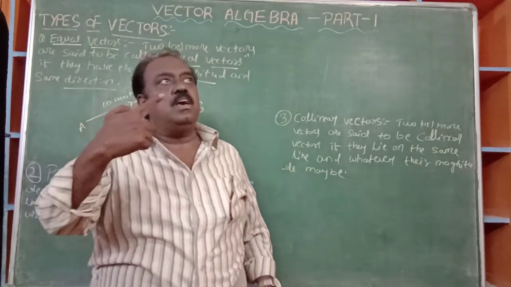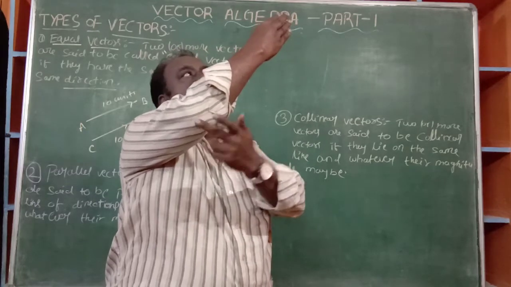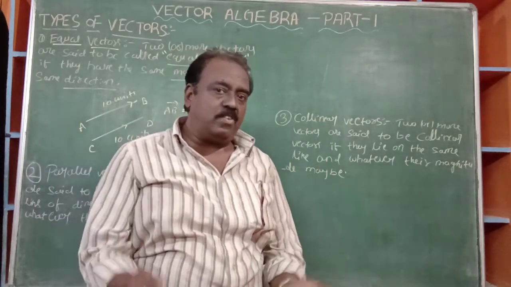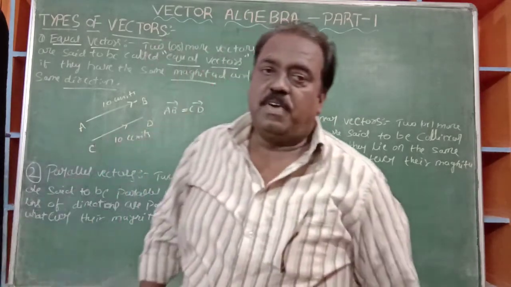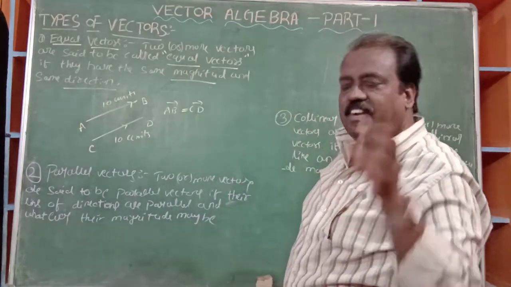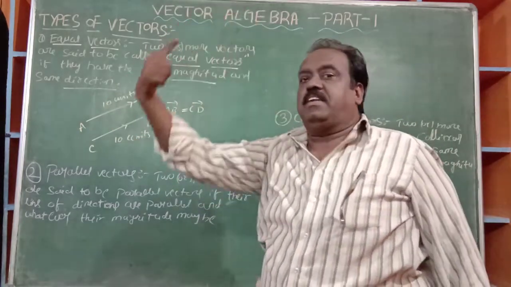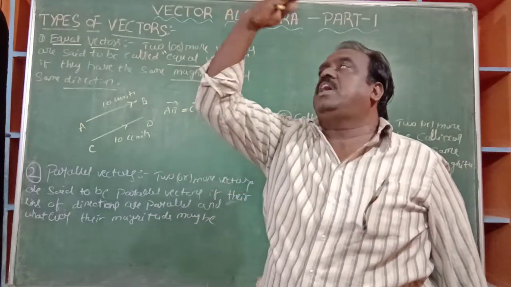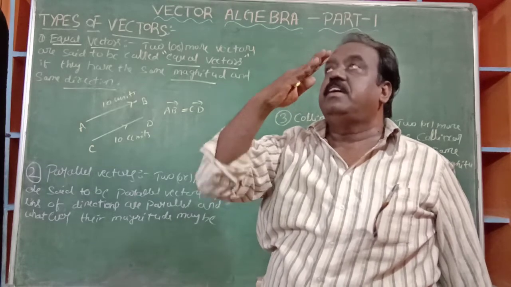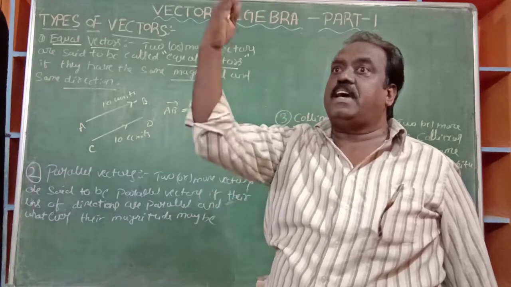Here you see, a vector is like this. My arm is just like that, you assume. This is A and this is B. It is AB bar. Vectors are always in space only. Of course, for clarity, we are writing on the board. It is not two-dimensional, it is three-dimensional. AB bar has some length, 10 units. Another line, CD bar, is parallel. The direction is same. The lines of direction are parallel.